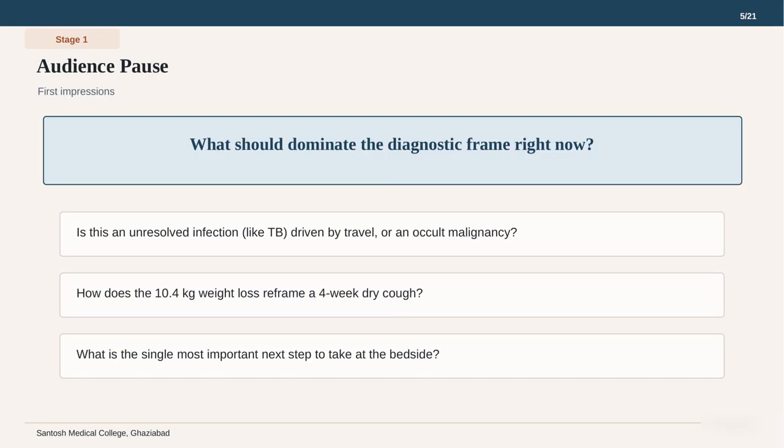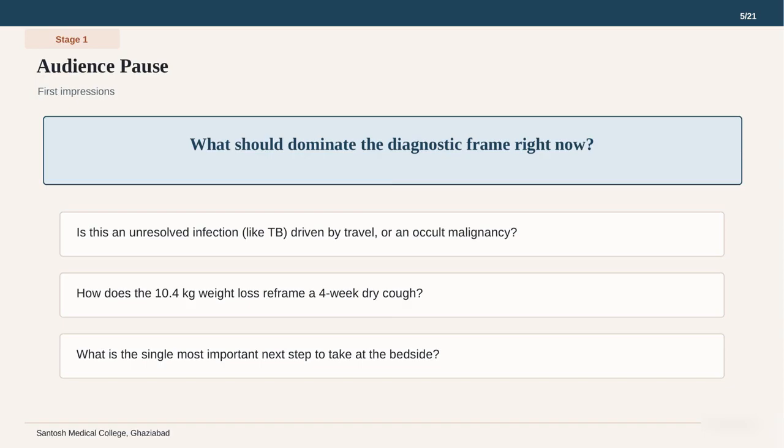In this audience pause, we are faced with a critical question: what should dominate the diagnostic frame right now? Looking at the options in the blue boxes, we must decide if this is an unresolved infection like tuberculosis driven by her travel history, or perhaps an occult malignancy. We also need to consider how that 10.4 kilogram weight loss reframes a relatively short 4-week cough. Is the cough a new symptom of an old problem, or are they unrelated? Finally, we must determine the single most important next step to take at the bedside to gain more clarity. In an elderly patient with these specific findings, the clinical pressure to find an answer is high.